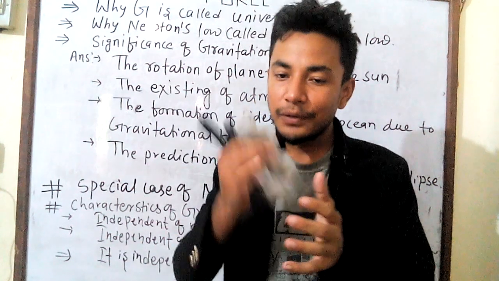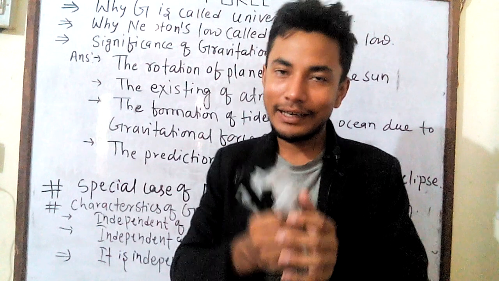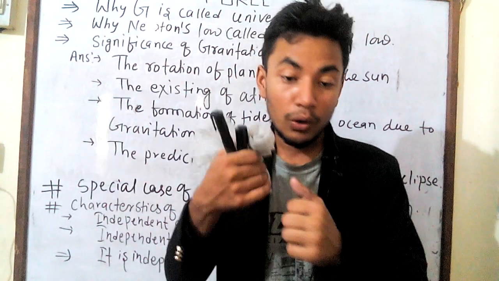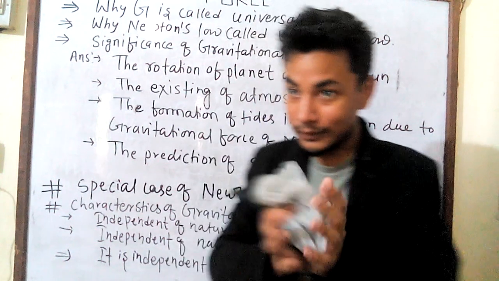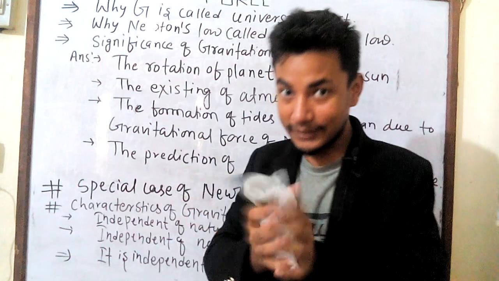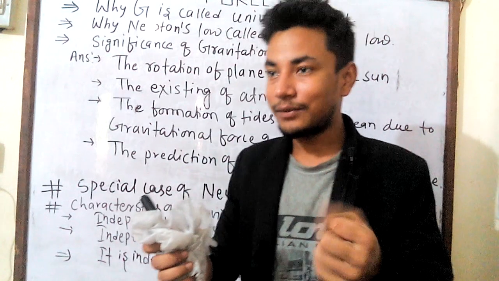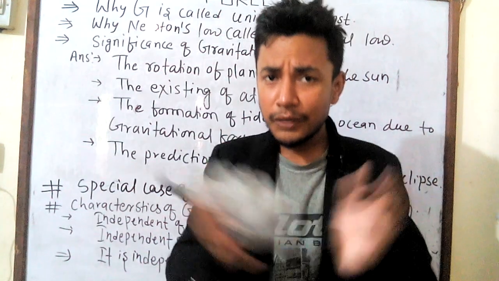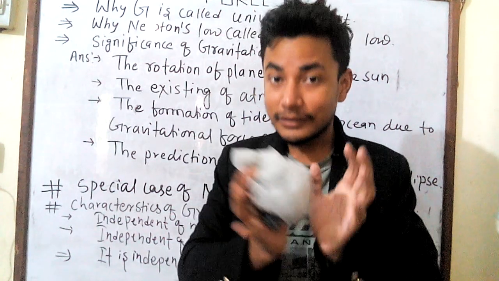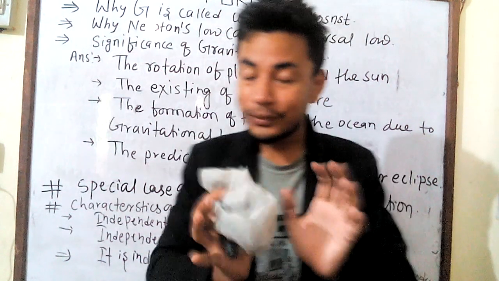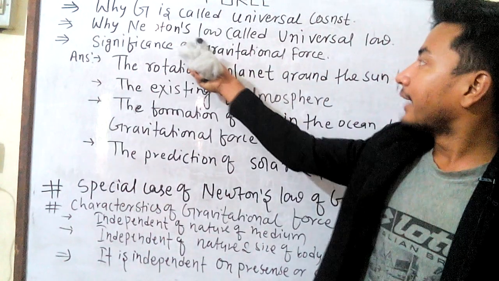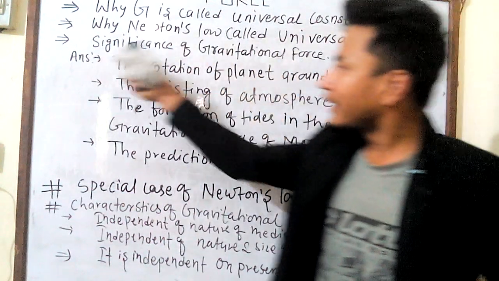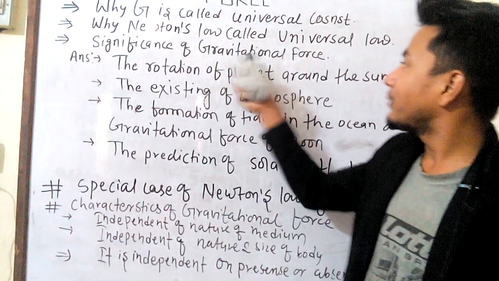So again, Newton's law is called the universal law because it exists everywhere in the universe and it is applicable for all bodies, like small bodies, big bodies, large bodies, and also for terrestrial as well as aquatic bodies. It is also accepted by scientists all over the world. So this is called the universal law.